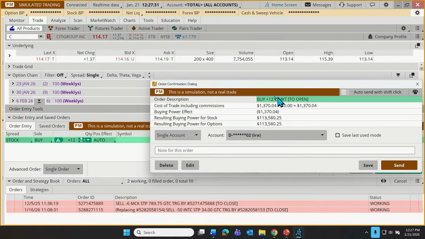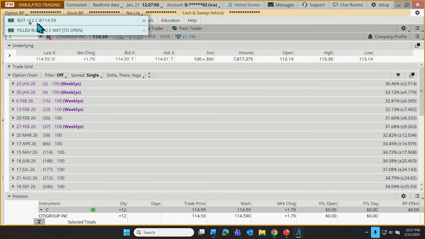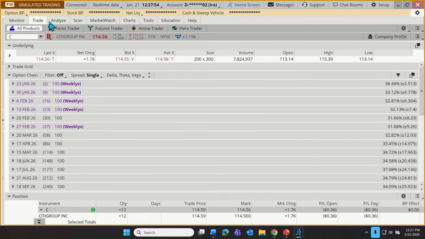Buying 12 shares of Citigroup at the market price. There's no commission on this trade, but there can be on some types of trades. Now I'm prepared to send this order off. And let's keep an eye out just up here in the upper left. And in just a moment, we're going to get a confirmation. Markets are still open. There it is. We just bought 12 shares of Citigroup for $114.59, and we did that in our IRA account.